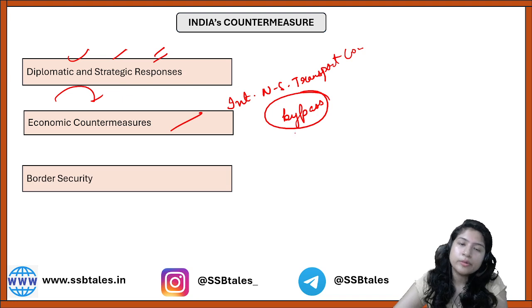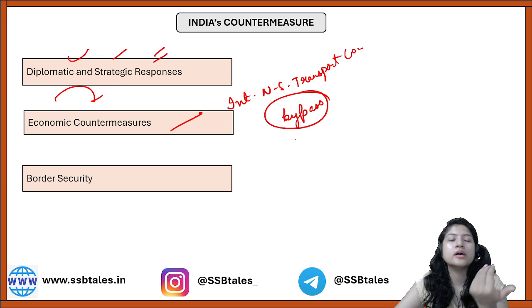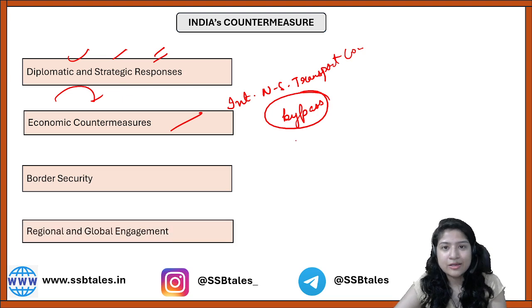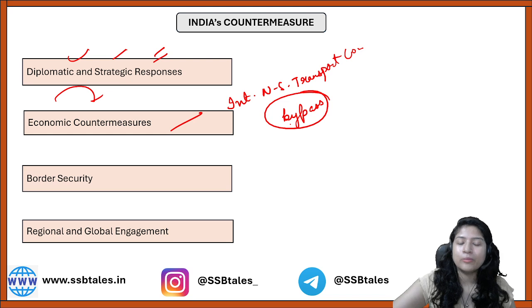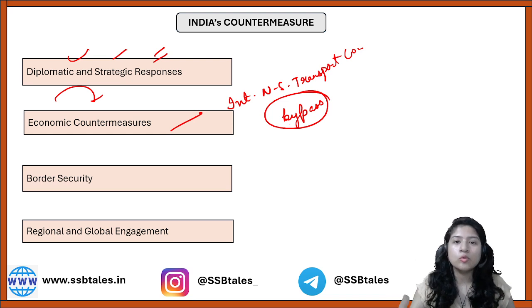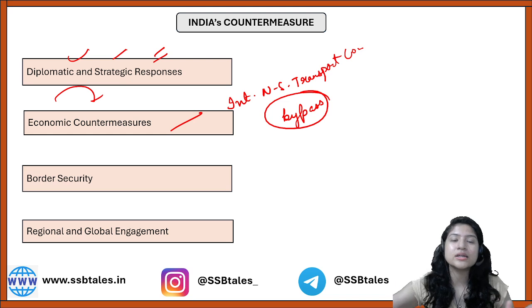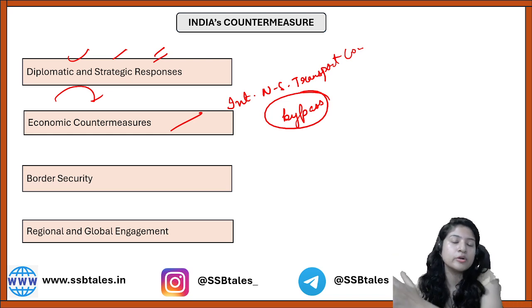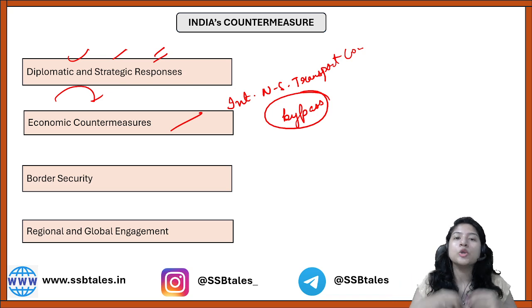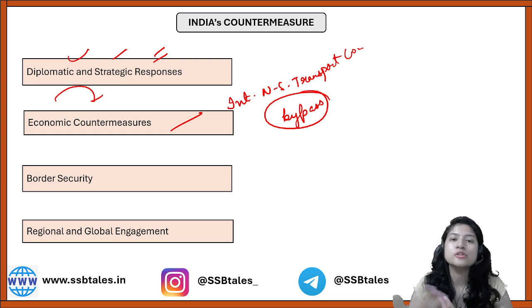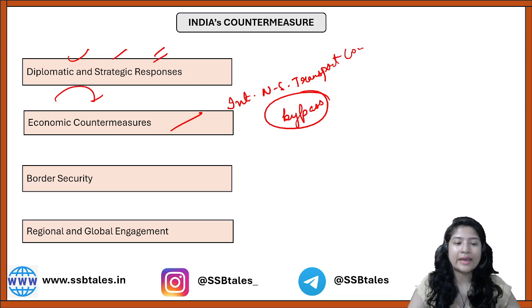So that's the economic countermeasures. Apart from that, increasing the security on the borders, right, especially in the Jammu Kashmir and Leh Ladakh region, so that insurgency can be avoided, and ultimately regional and global engagement, where we are having more and more diplomatic relations with other countries, especially the ones who are also concerned about this CPEC and other Belt and Road initiatives, right. So we are doing more and more bilateral talks. We are signing more and more bilateral deals and projects with other countries, so that at the regional and global level we can have allies for us, right. So these are the countermeasures that are taken by India, right.